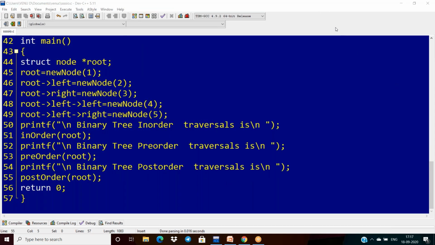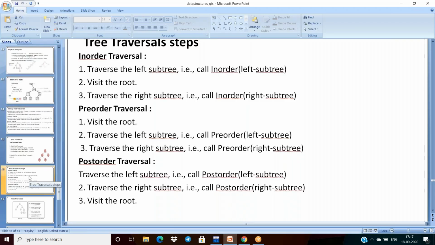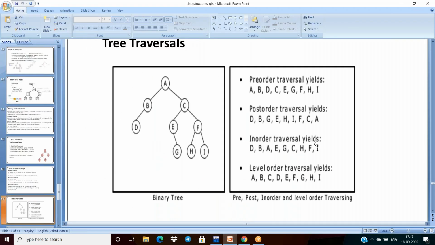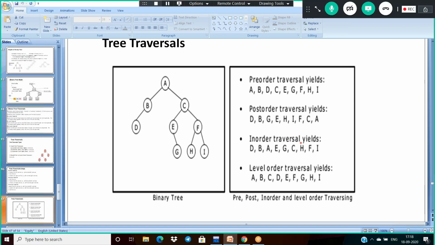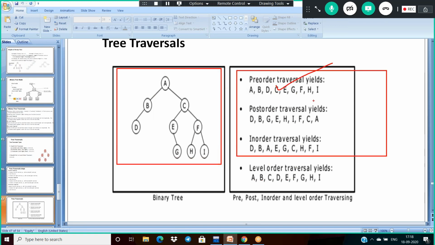Now I want to give you one assignment. This is the assignment. My input is this, and I want to get only the pre-order, post-order, and in-order traversals. Level order is not required. So I want to get pre-order, post-order, and in-order from the given input.